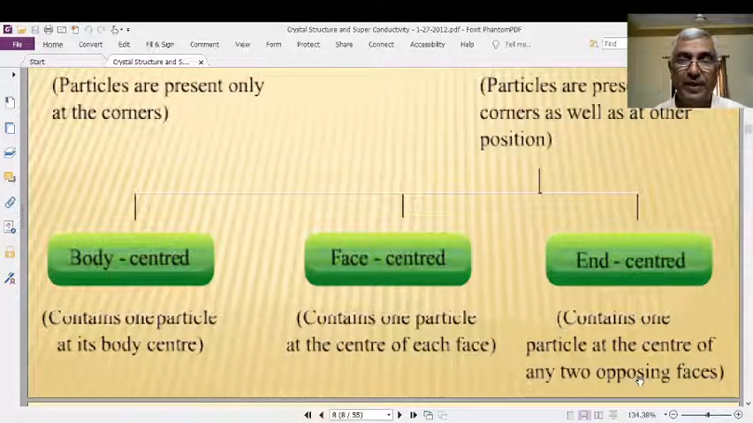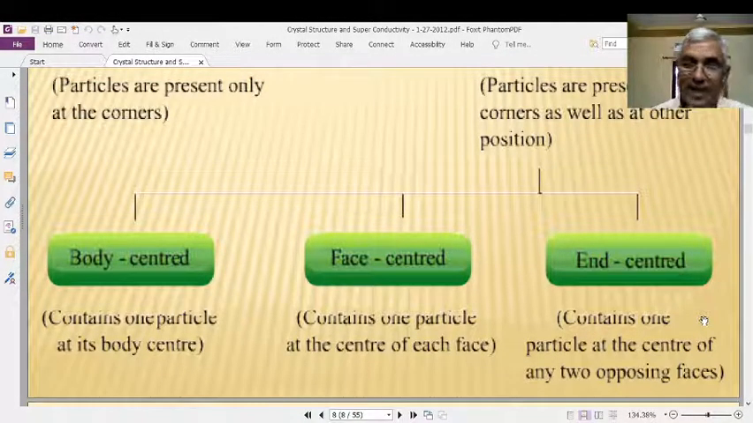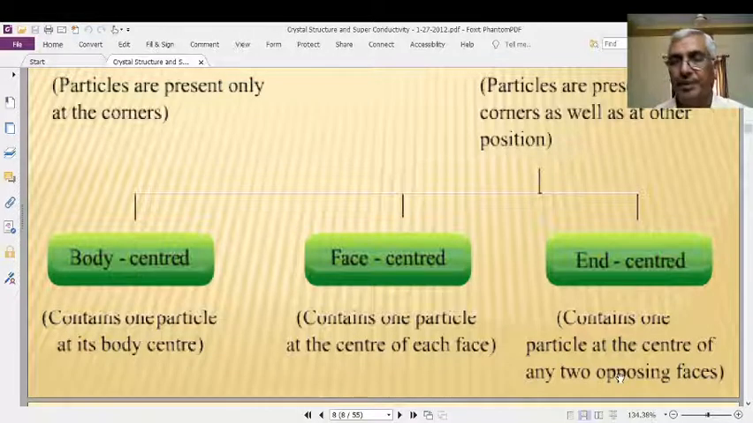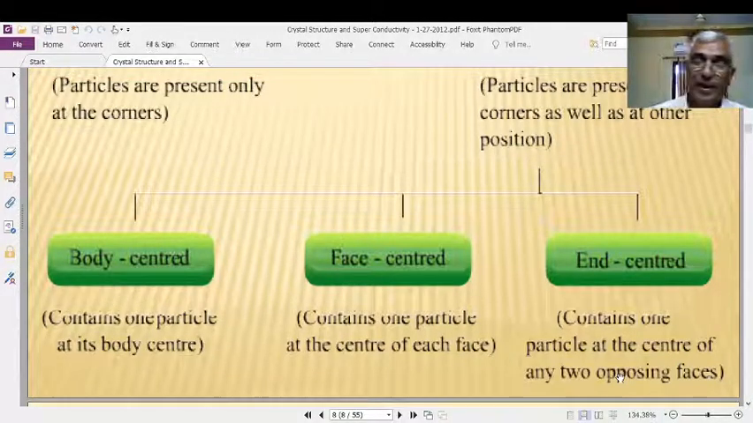Okay, it means that in case of an end-centered unit cell, you have particles at the corners as well as particles at the centers of any two opposing faces. How many pairs of opposing faces are there for simple cubic? 3 pairs. Right.